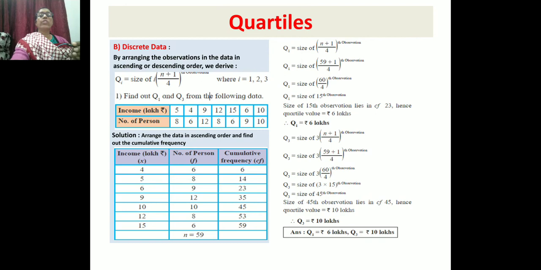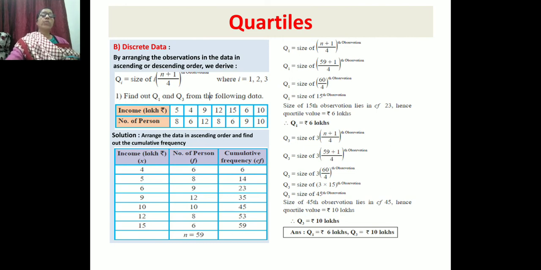Now we are going to study discrete data. Discrete data means the data is arranged with not only the numbers or marks given, but the income and how many persons are getting that income. When we arrange the observations in ascending or descending order, we first have to calculate the numbers.